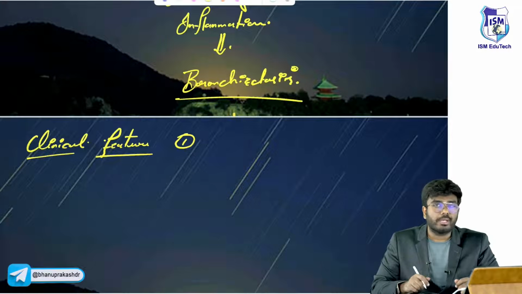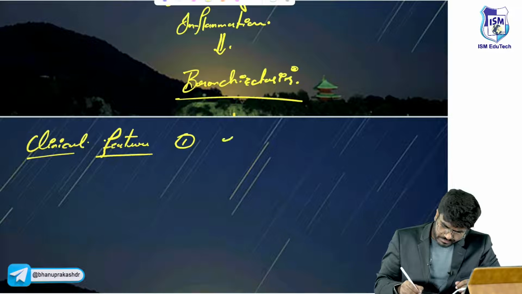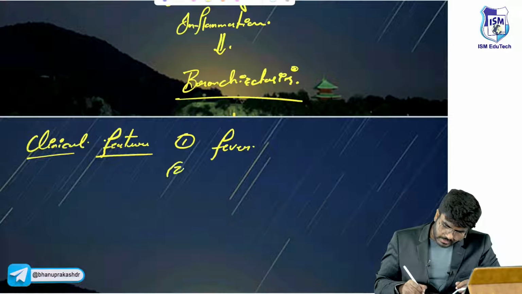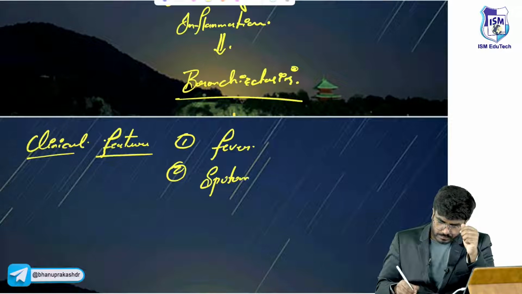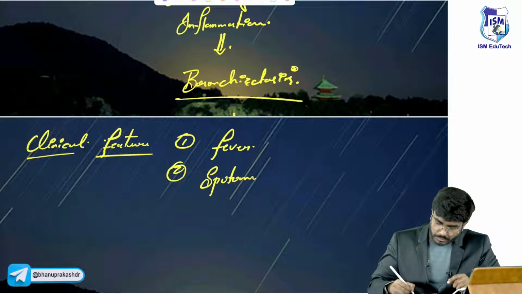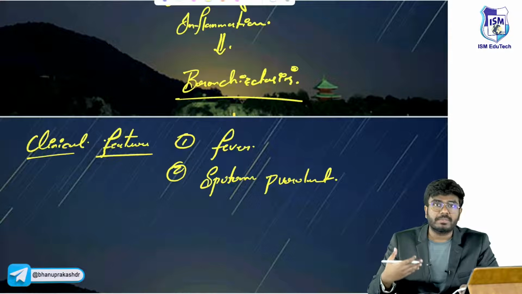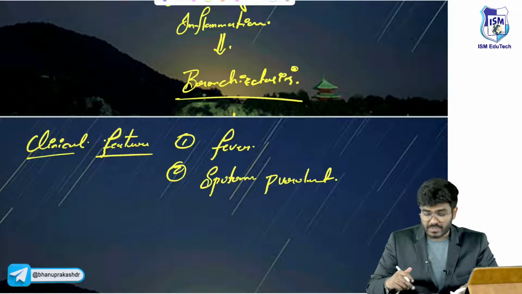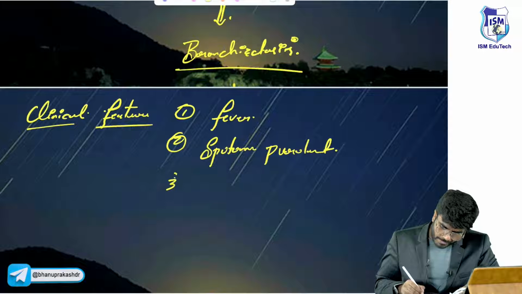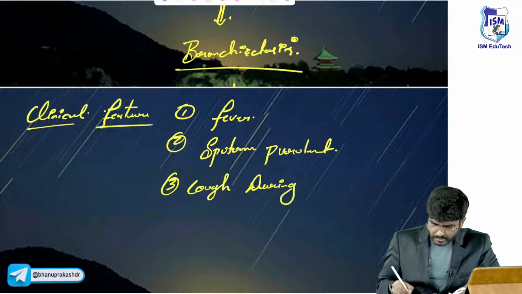See, there is infection in the body. Inflammation is going on in the body. So there will be fever. Second one, there is infection going on, so there will be sputum production. It's a purulent sputum, because necrosis is also happening, right? Purulent means pus is also going to form. Especially there will be cough during morning.